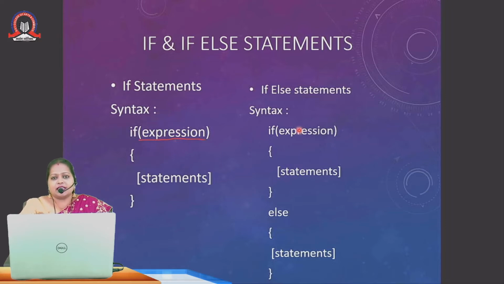But in if else statement, compiler will check for the condition which is written in front of if statement. If it is true, then compiler will execute the block of this if statement. But if this condition is false, then the compiler will execute this else block. When the if statement gives us false output, that time only the else block will get executed. Now we'll see this with the help of an example using our Turbo C application.